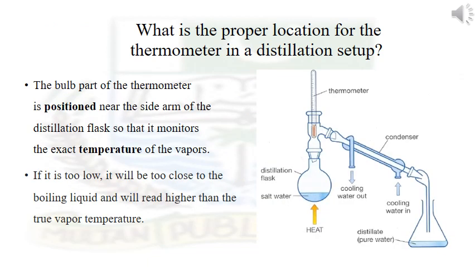During the setting of distillation apparatus, there are certain procedures which must be noted down. The place of the thermometer, the setting of the condenser, and where the receiver must be placed to collect the distillate. So, number 1, thermometer. The bulb of the thermometer should be placed beside the side arm of the distillation flask. It should not be dipped into the solution that is provided for the separation. This place of the thermometer ensures that the thermometer measures the boiling point of the substance that is being distilled.